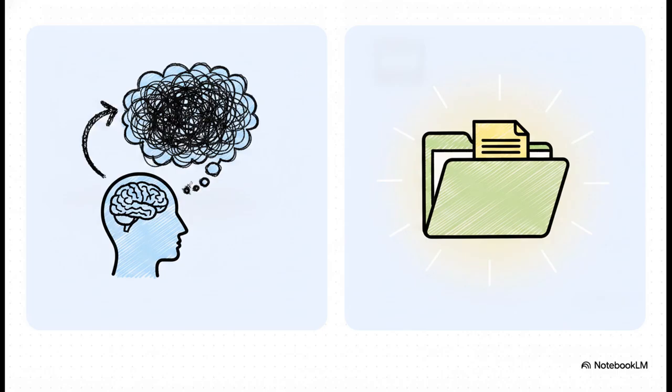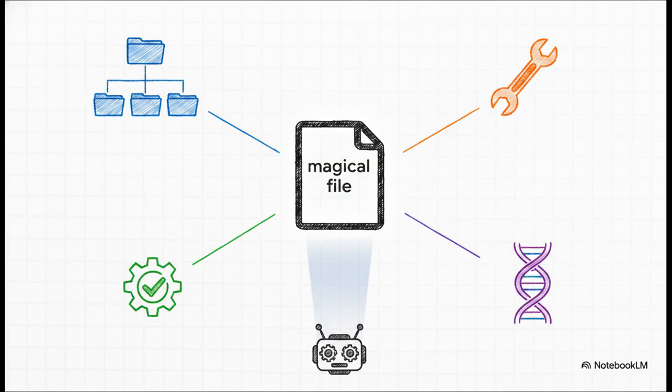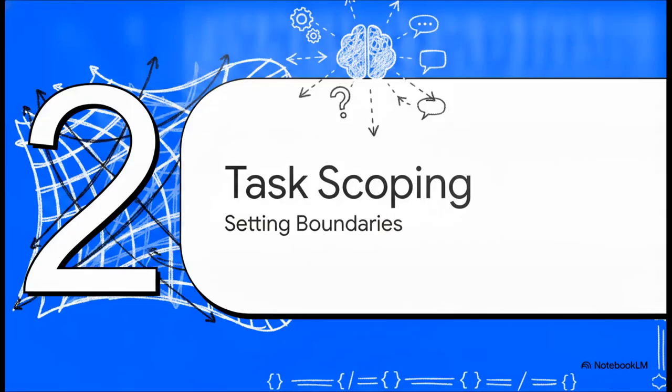But the strong approach? The strong approach automates memory completely just by adding a Claude.md file directly to the root of your project. So what exactly goes into this magical little file? Well, by putting in instructions like, use this specific package manager, or follow this exact folder structure, or run tests with this specific command, the agent automatically reads it every single session. You literally write it once, and Claude Code digests it every time it boots up. This entirely saves you from all that endless repetition and ensures that every single interaction starts with the exact same baseline understanding of your project's unique DNA. Pretty cool, right?